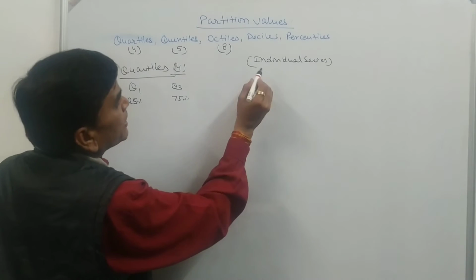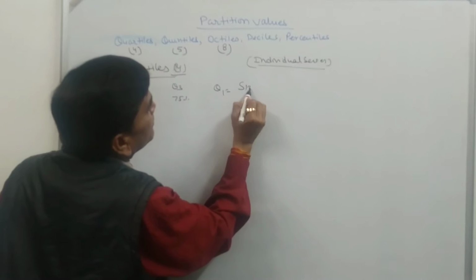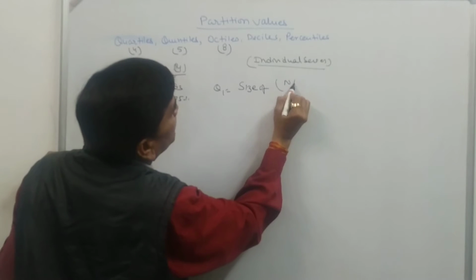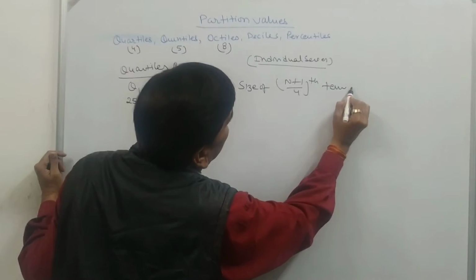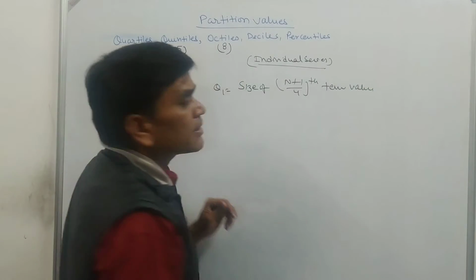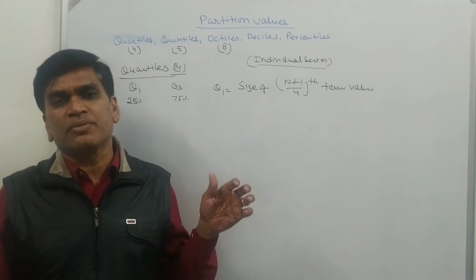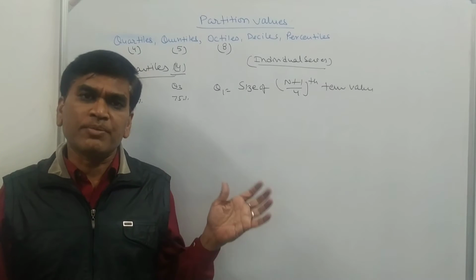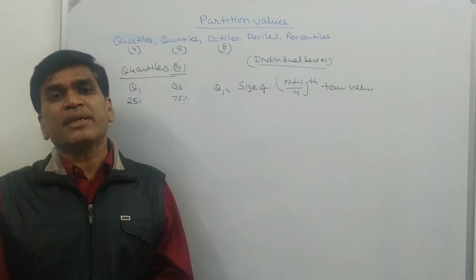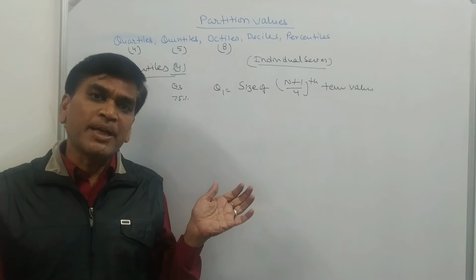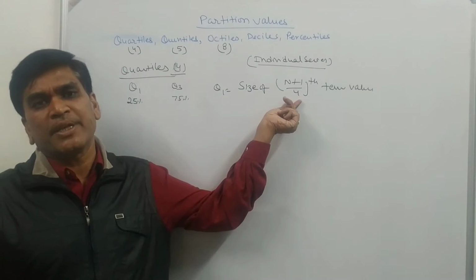To calculate quartile 1 in the individual series, it is the size of (n plus 1) by 4th item value. We have already discussed that the median divides a series into two equal parts, so for the median the formula is n plus 1 divided by 2. But a quartile divides a series into 4 equal parts, that is why we write n plus 1 divided by 4.